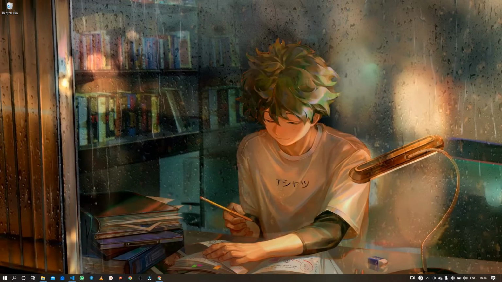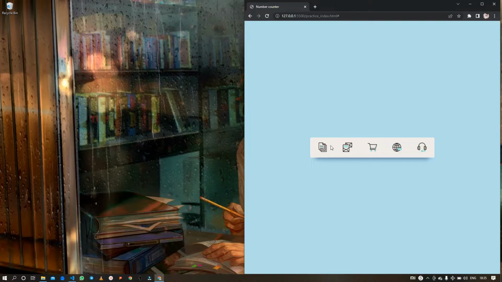So without wasting any time, let's get started. Before that, let me just show you the preview of the animated tab bar. So let me just open up the Chrome browser, and here is our animated tab bar.